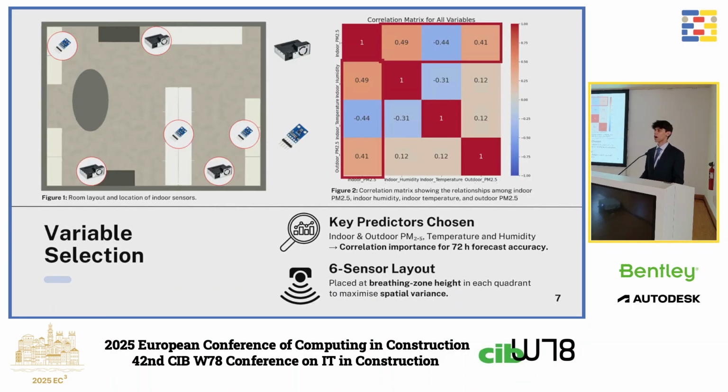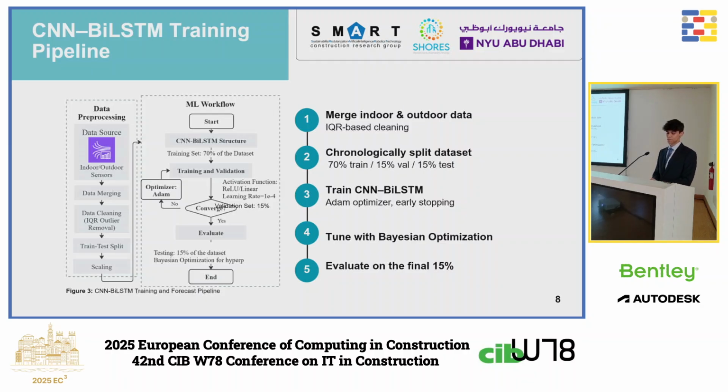So our variable selection, and why did we choose these variables? First, on the right, you can see the room layout with all our sensors. Our case study was our lab at New York University Abu Dhabi. On the left we have the correlation matrix, with all the variables having medium to high correlation, and that's why we chose them. As you see, the key predictors chosen are indoor and outdoor temperature, humidity, and PM2.5. And of course, in the layout, we tried to place all the sensors at breathing zone height, to maximize the spatial variance. From there we have the CNN-BiLSTM training pipeline.